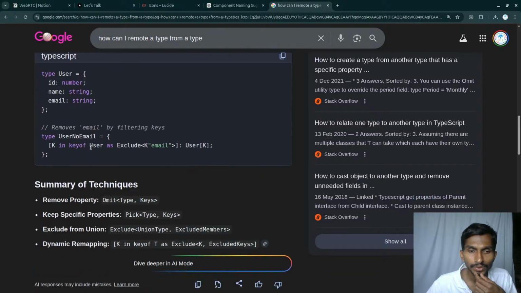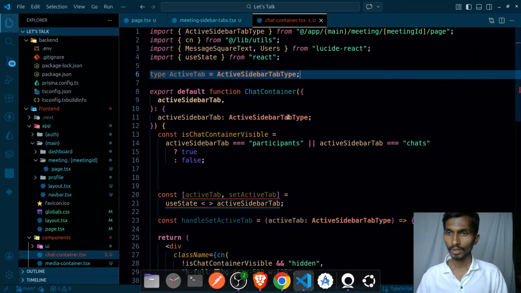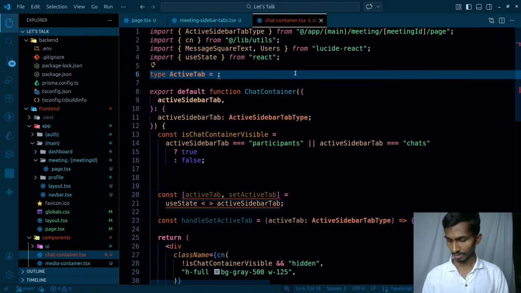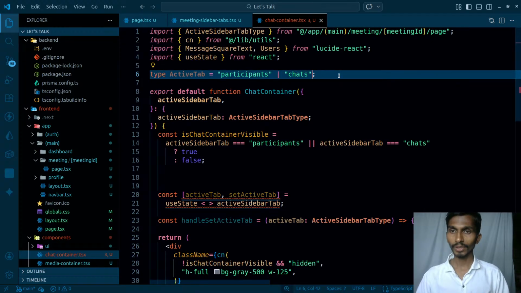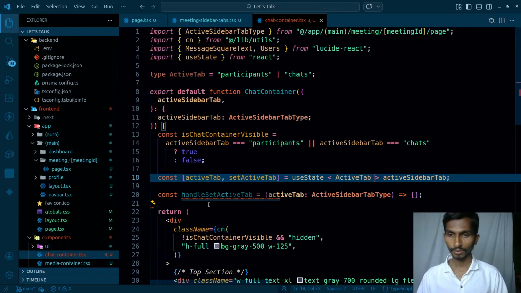Using conditional types. Let me write them here directly. I'm just simply removing the none from here, because the value can never be null. So active tab is actually going to have the type of active tab. So this is how I'm going ahead with things.